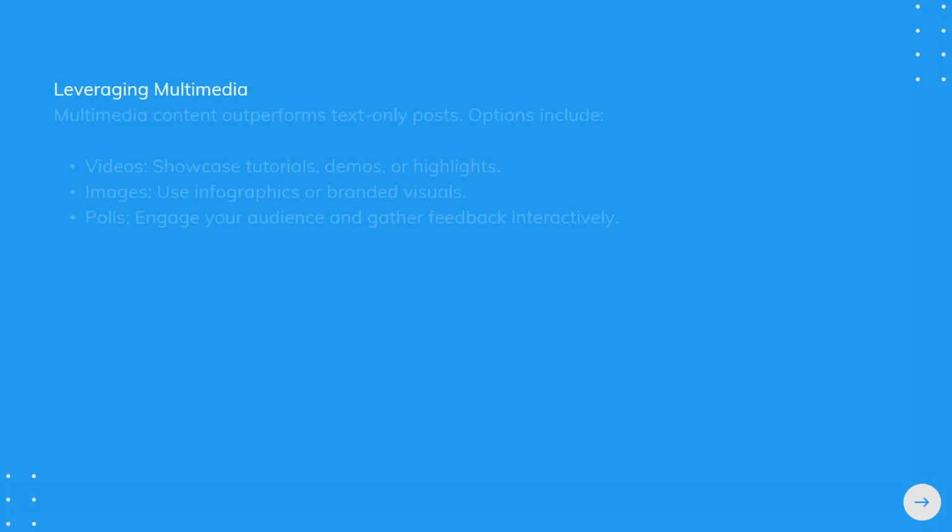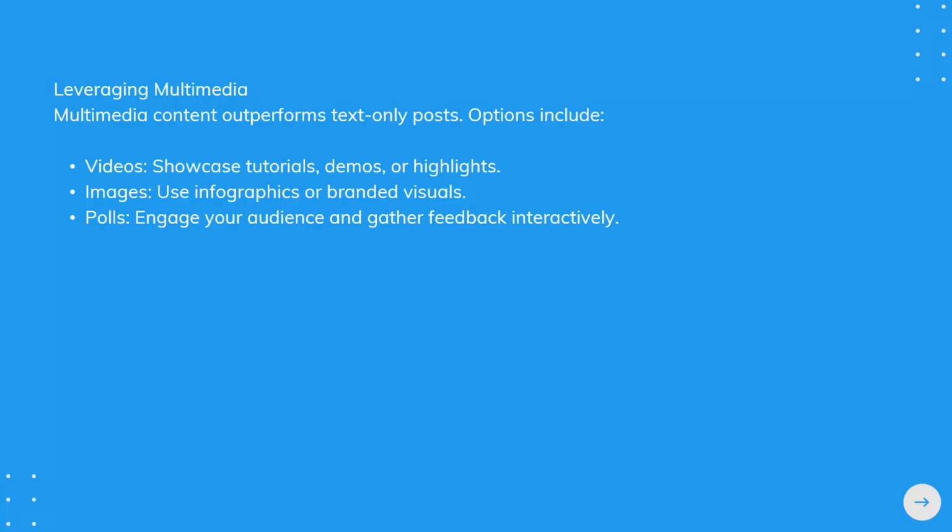Leveraging multimedia. Multimedia content outperforms text-only posts. Options include videos: showcase tutorials, demos, or highlights. Images: use infographics or branded visuals. Polls: engage your audience and gather feedback interactively.